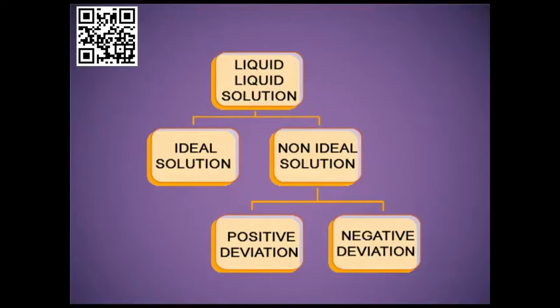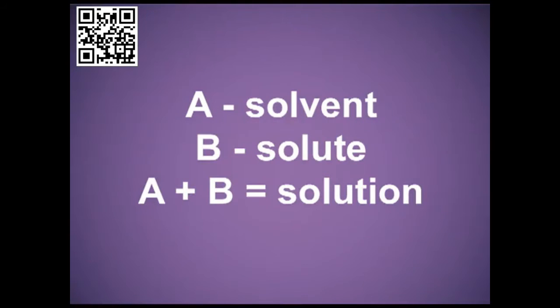The ideal solutions are those solutions which obey Raoult's law over the entire range of concentration. But the non-ideal solutions do not obey Raoult's law. Non-ideal solutions are further classified as solutions showing positive deviation and solutions showing negative deviation. Let's study each one of them one by one. Before explaining each type of solution, let me tell you I am taking A as solvent and B as solute. And when I mix solvent and solute, that is A plus B, I get a solution.